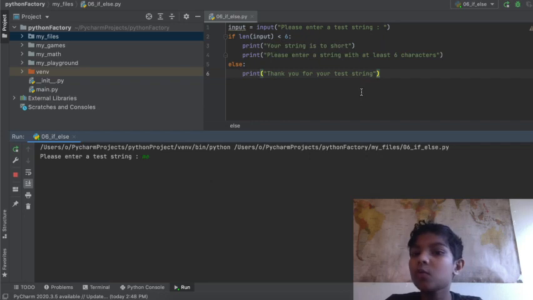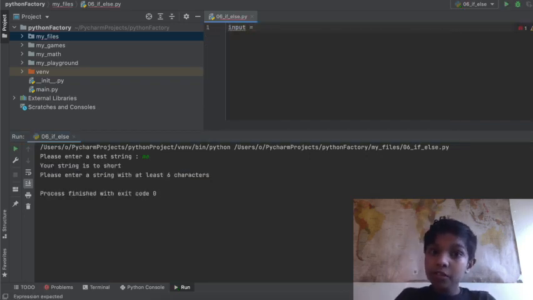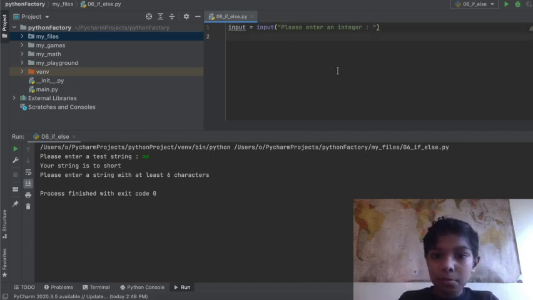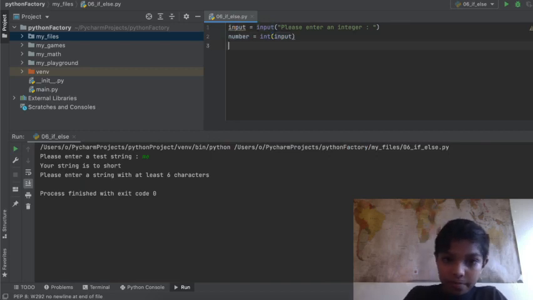Please enter a string with at least 6 characters. Now make another variable called input. Input is going to be pretty much the same thing, but what we're going to put inside is different. Equals input of, right here, please enter an integer. An integer is a whole number. And then we're going to put right here, not an L, this. Number equals integer of input. So just making sure that this will be an integer.